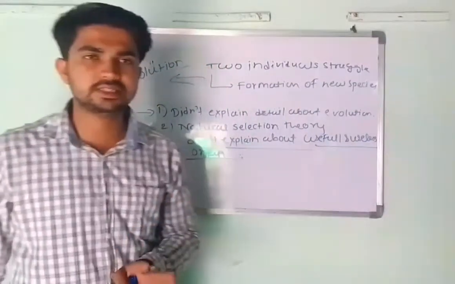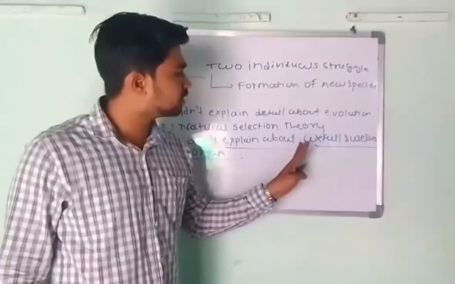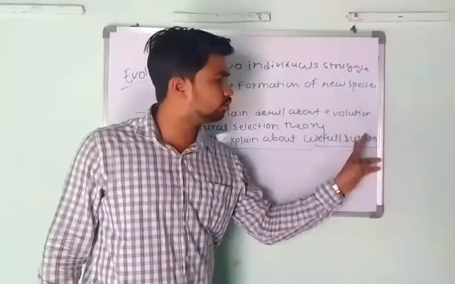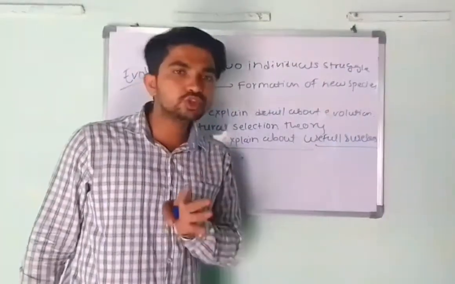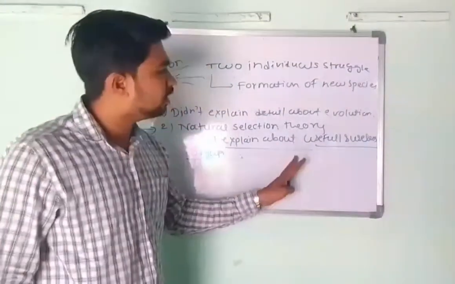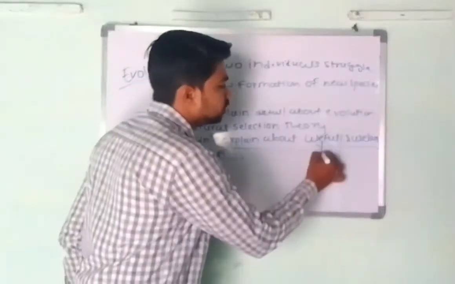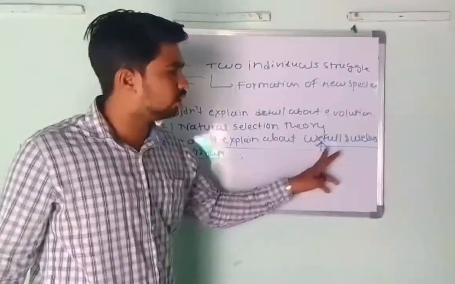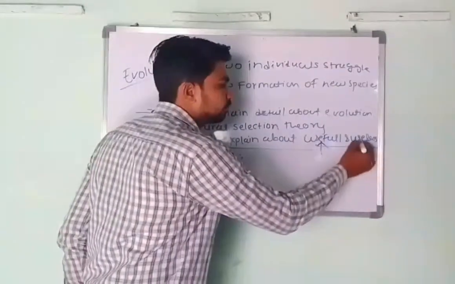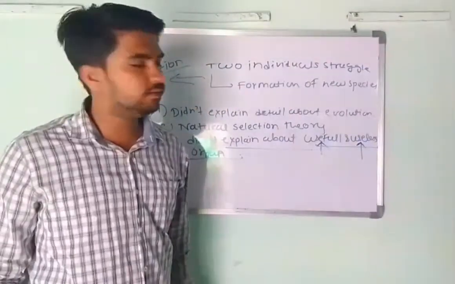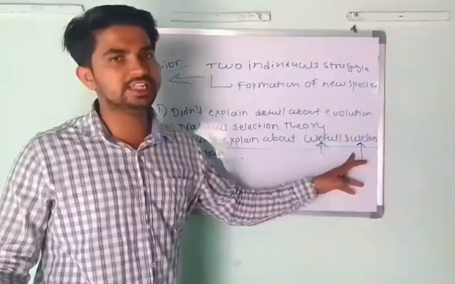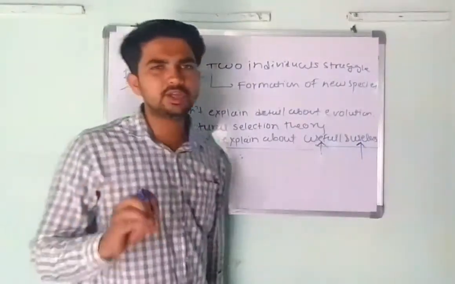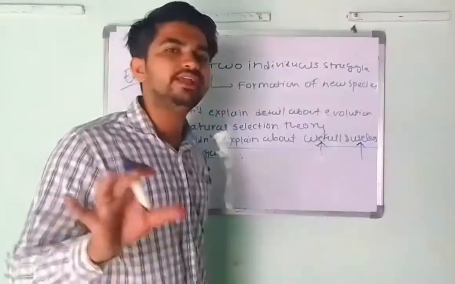Okay, Jean-Baptiste Lamarck was the scientist who first explained the use and disuse theory. In that theory, he only explained that a character which is useful in our daily life will become strong, and which we do not use in our daily life will become useless.